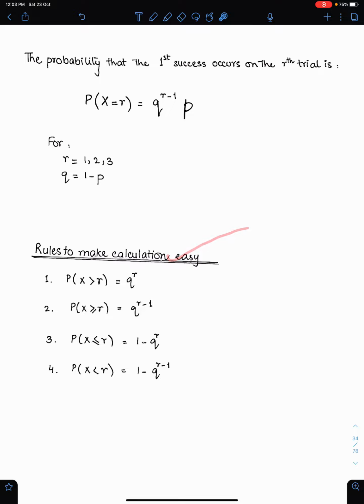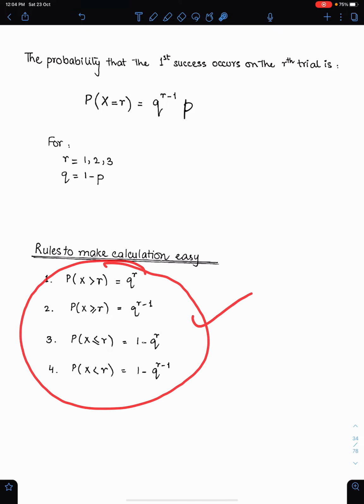Rules to make the calculation simple. These are very important rules. You have to learn these rules by heart to be good at this geometric distribution topic. So X greater than r, the answer is q to the power r. X greater than or equal to r, q to the power r minus 1. See, when r is exclusive, then the power of q is r. When r is inclusive, then the power of q is r minus 1. When X is less than or equal to r, then it should be 1 minus q to the power r. When X is less than r, 1 minus q to the power r minus 1. Learn all these rules by heart.